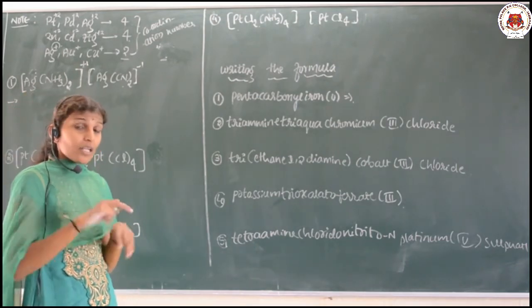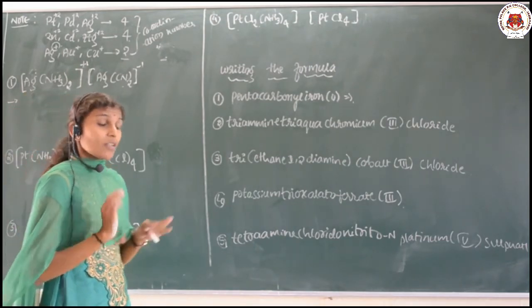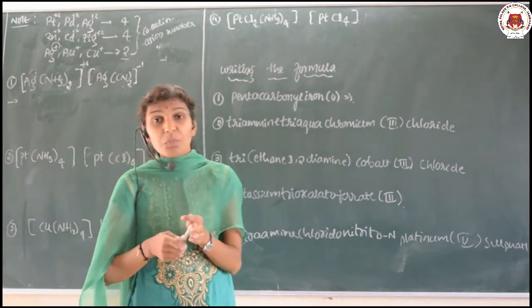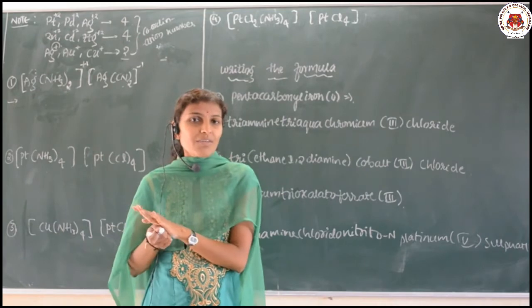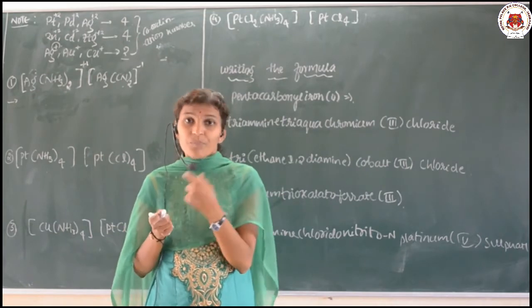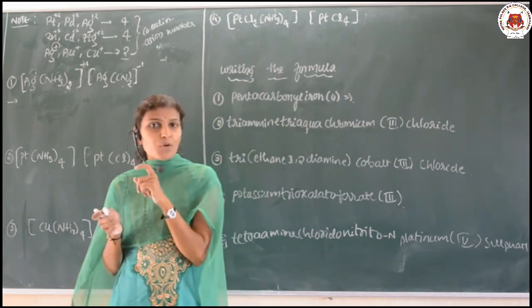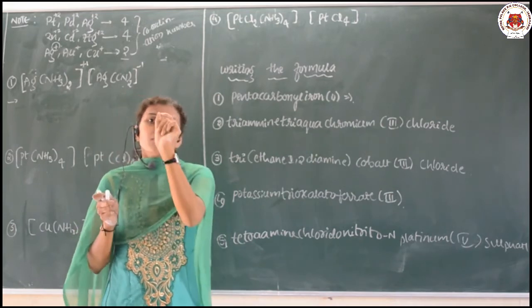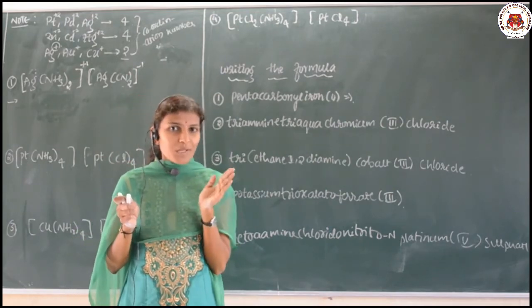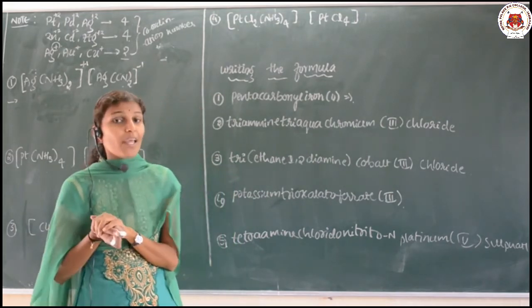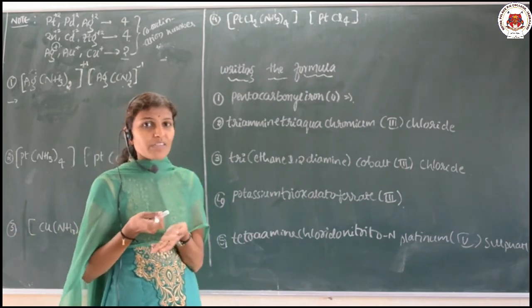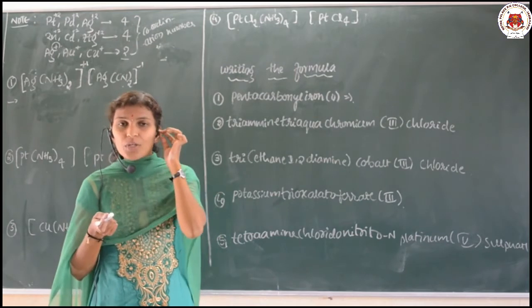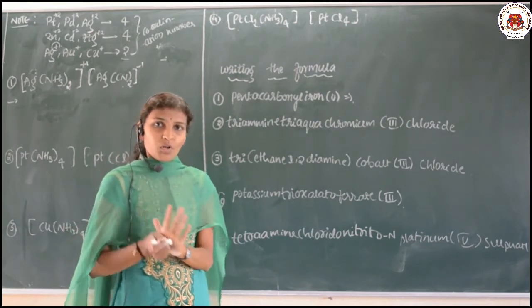Are you getting it? Till now what we have discussed is that the counter ion and the coordination sphere should have the same number with opposite signs. If the counter ion carries -1, our coordination sphere should carry +1. If the counter ion carries -2, our coordination sphere should carry +2.